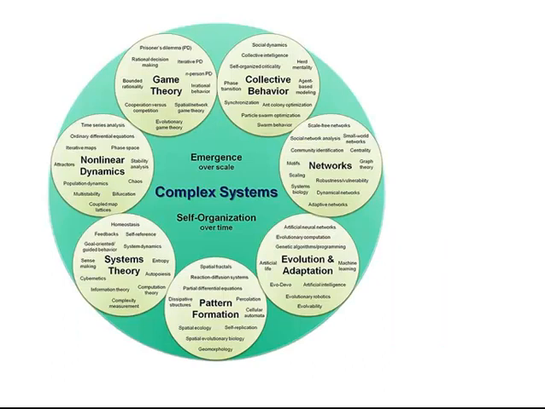Lastly, as you read through section 1.2 in our textbook, you will be introduced to this beautiful visualization talking about complex systems, and again, emergence over scale and self-organization over time are really key themes. But there are 7 topical clusters, including collective behavior, networks, evolution and adaptation, pattern formation, systems theories, nonlinear dynamics, and game theory.